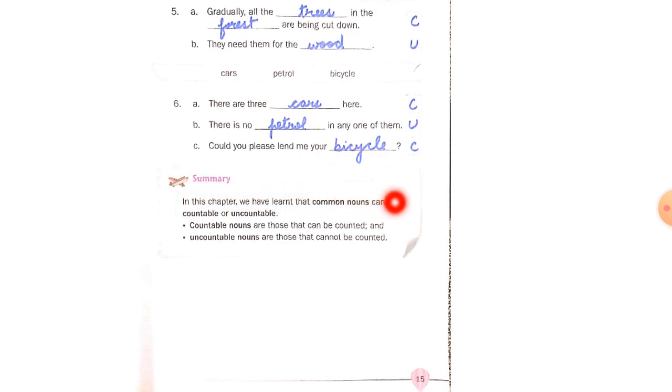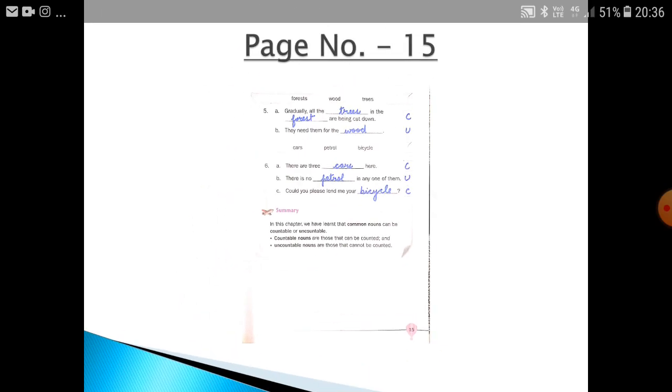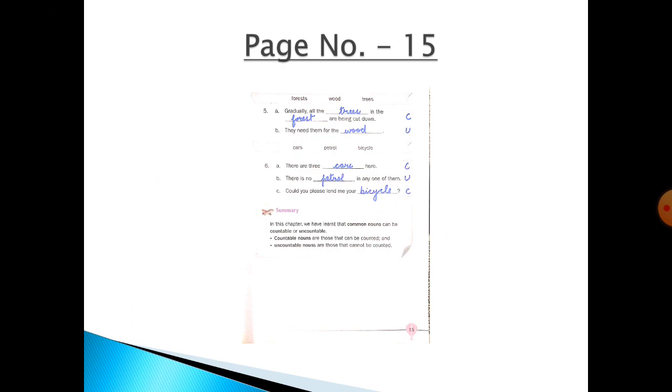Now let us revise it also. In this chapter we have learned that common nouns can be countable or uncountable. Countable nouns are those that can be counted and uncountable nouns are those that cannot be counted. So children, I hope that you have understood this chapter.